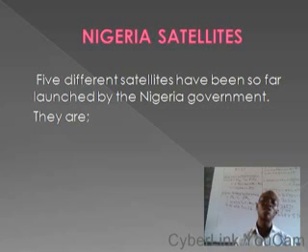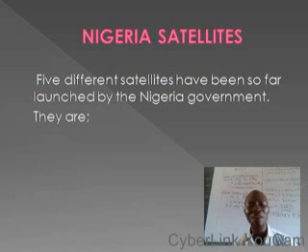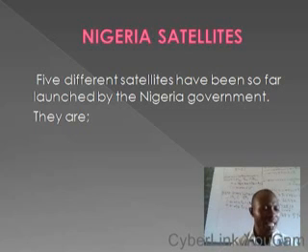And these 5 countries that came together to create this satellite are NASA from the US, the ESA, that is the European Space Agency, Japan, the Canadian Space Agency, and then the Russian Space Agency.